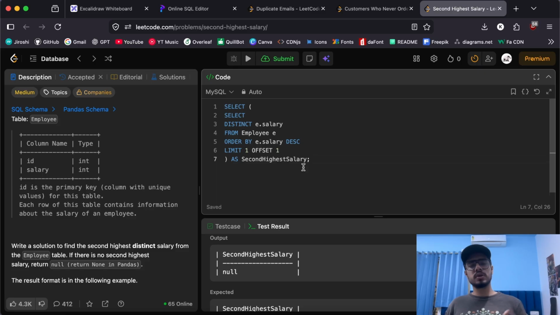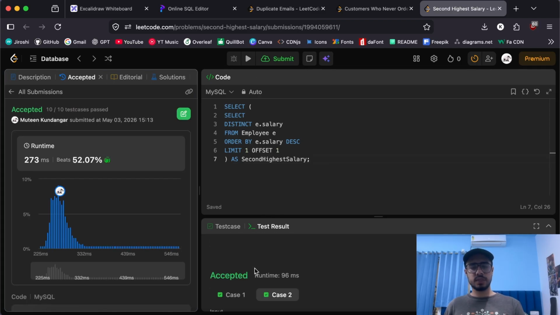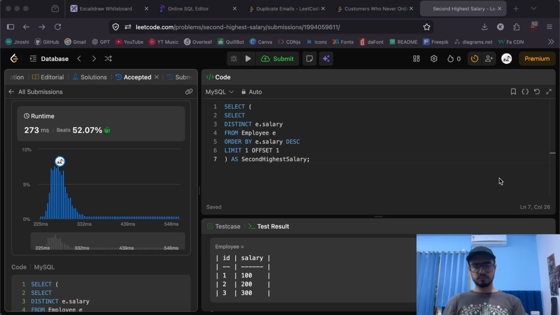So these small tips and tricks are things that you learn while hopping onto LeetCode and doing these problems. These are the patterns you need to know, and these are crucial for the interviews as well. So now if I try to submit this particular problem, it got accepted, and yeah, it works just as expected.